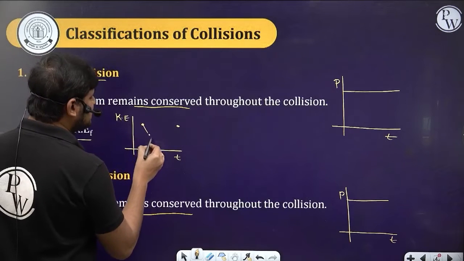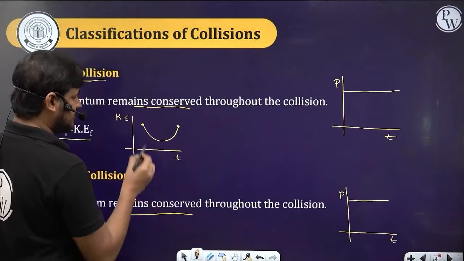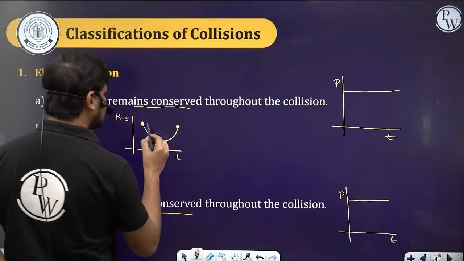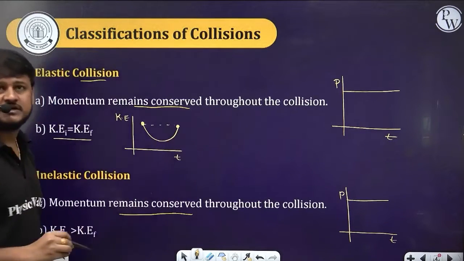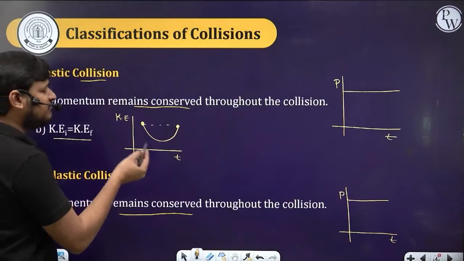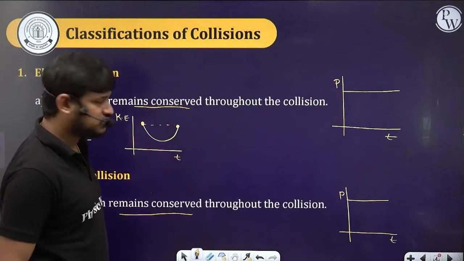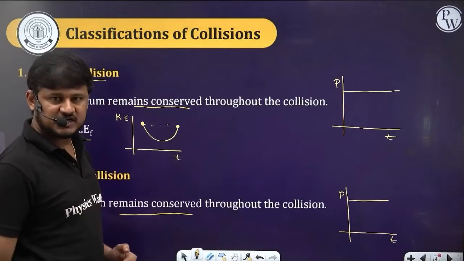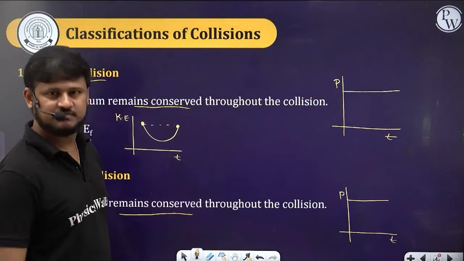In between, the energy can decrease, but the initial and final should be the same. In between it can convert to another form of energy, but the total energy of the system remains the same.